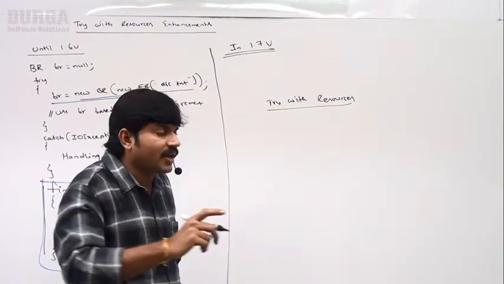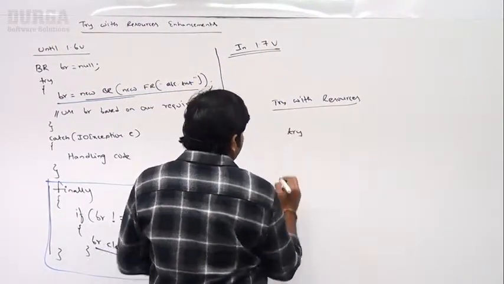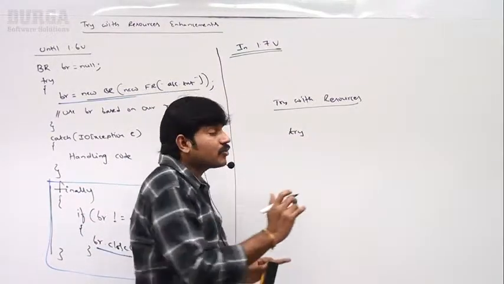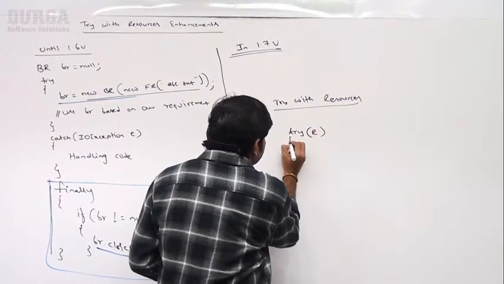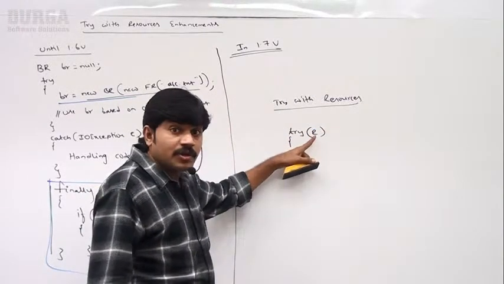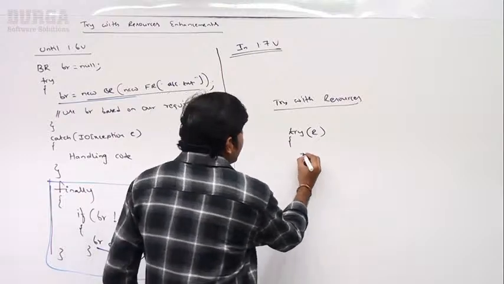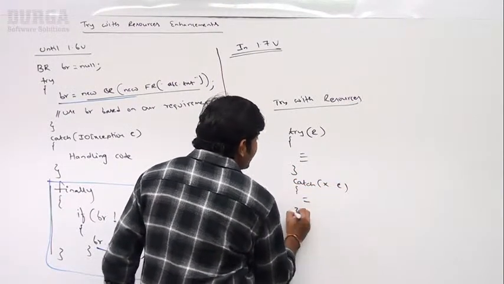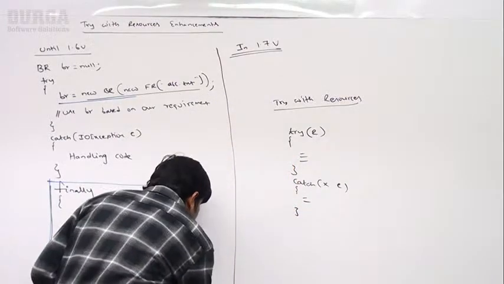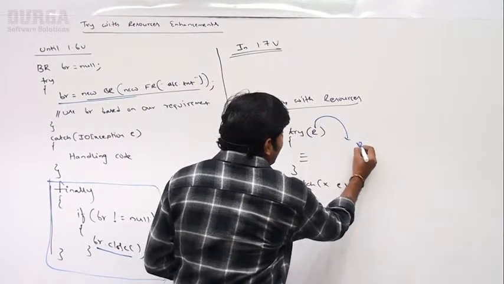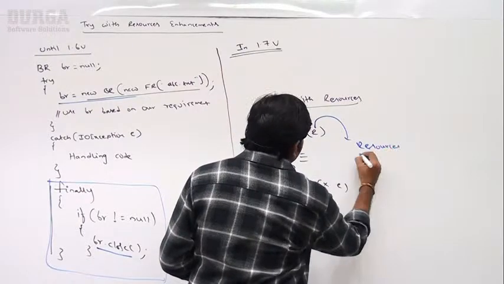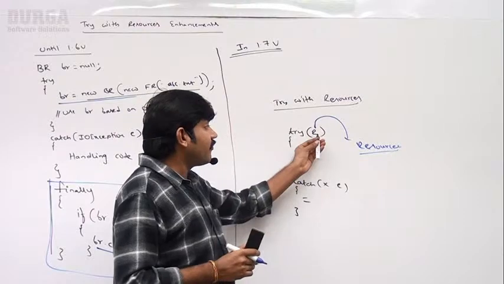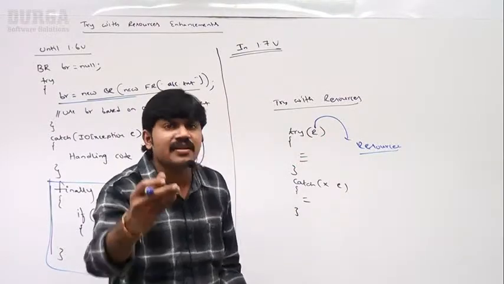What is the syntax of try with resources? Usually after try, we take a curly brace, but here we first take the resource. Try, first the resource, followed by the catch block. This is the syntax for try with resources. What is this R? R is nothing but a resource. It may be a database connection, a network connection, a buffered reader, or a file reader, any resource.